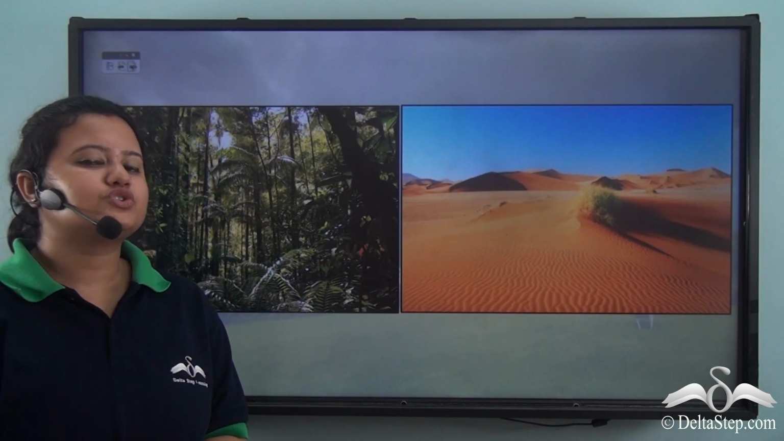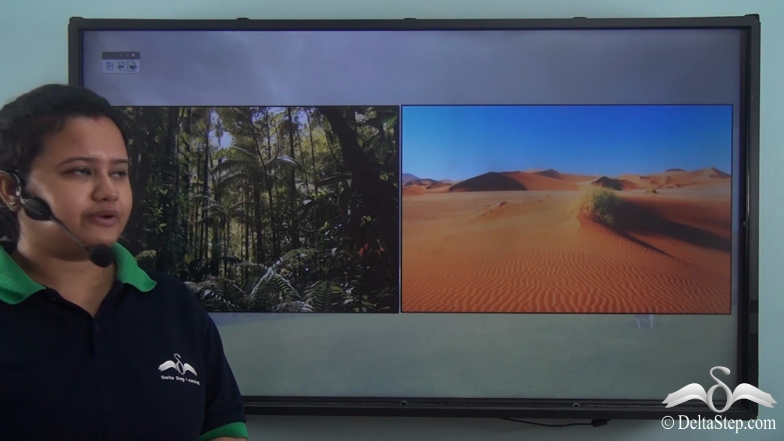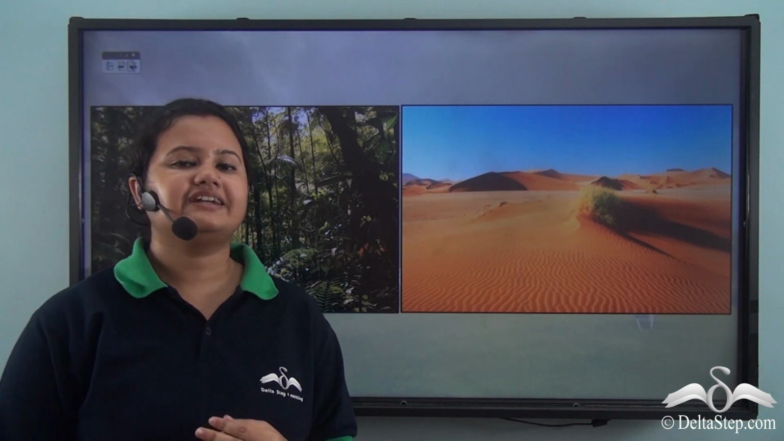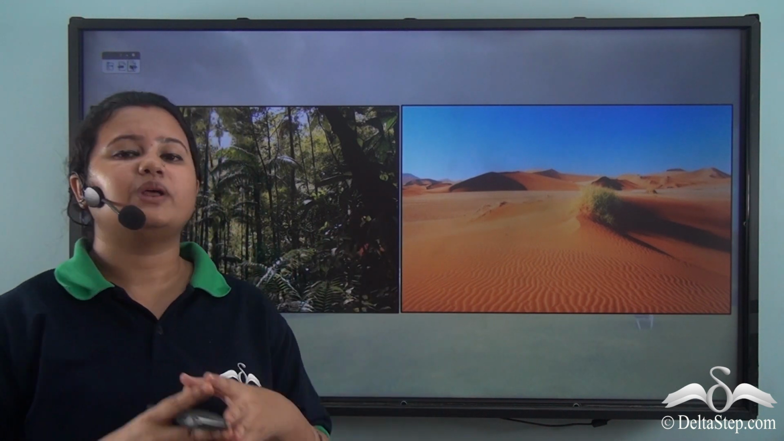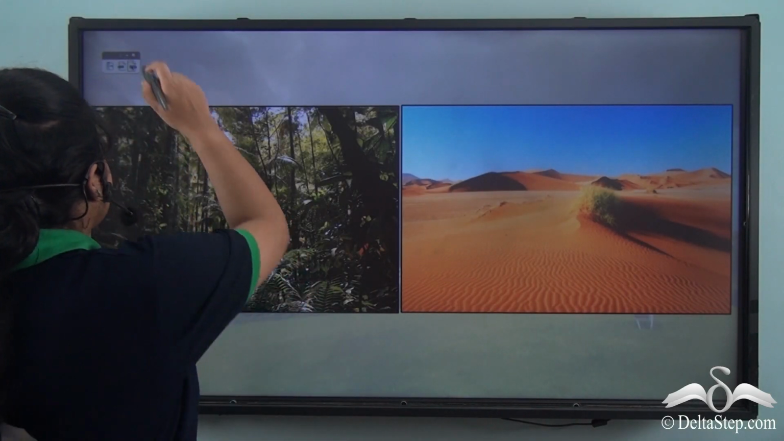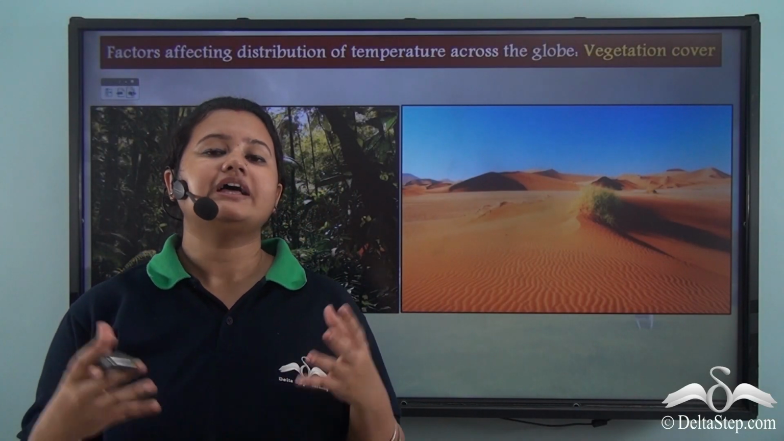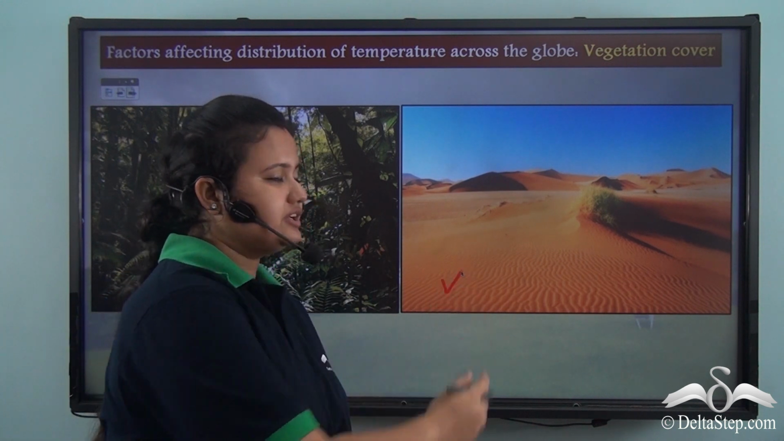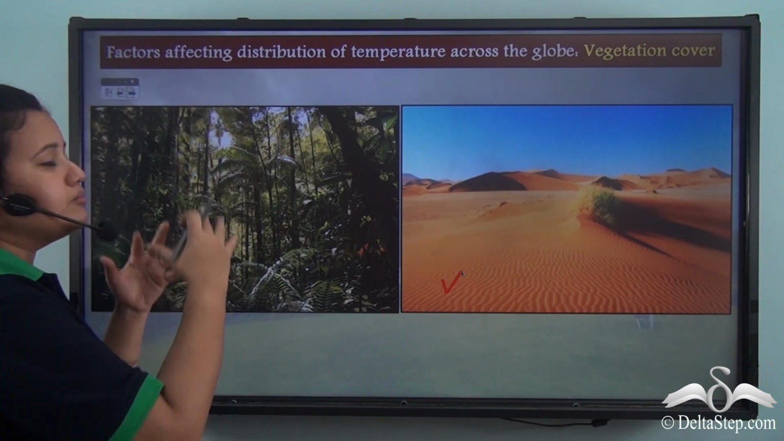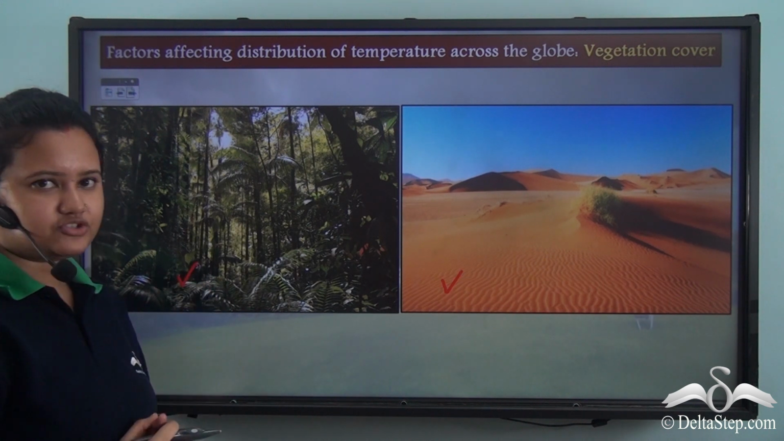Now look at these two images. Which place do you think will have higher temperature? The rainforest or the deserts? Well, the correct answer is the deserts will have higher temperature. Let us find out the reason why. Deserts have higher temperature, or the places with little vegetation cover have higher temperature, while the places with more vegetation cover like the rainforest have lower temperature.